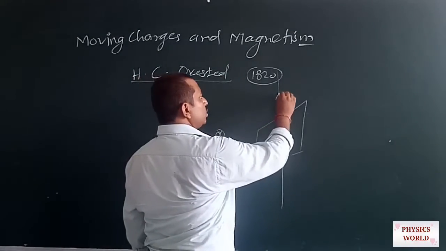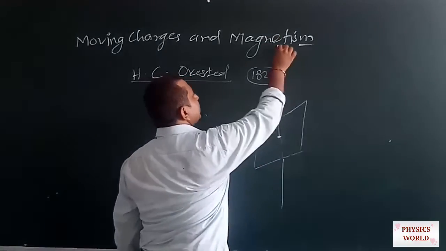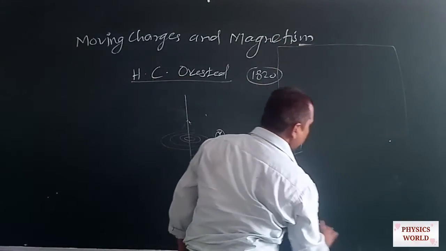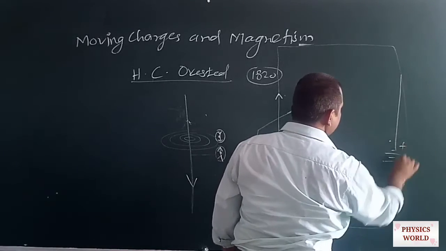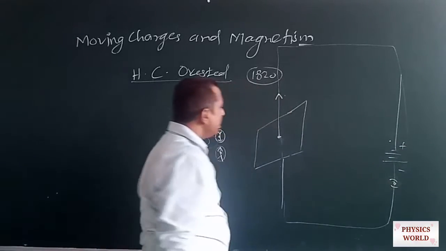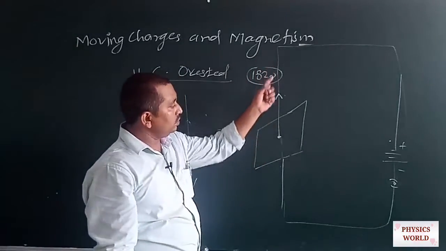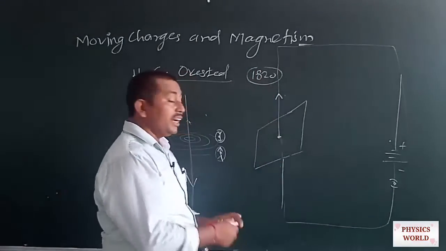The current flowing through the wire is taken in the upward direction, and the two ends are connected by a battery source, plus and minus.